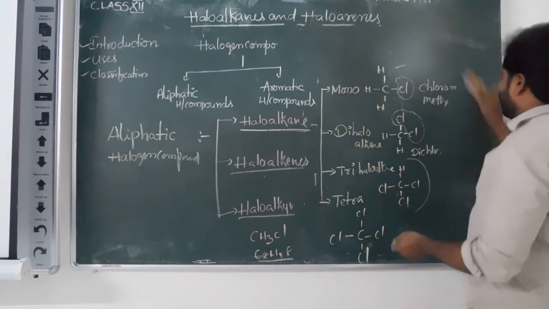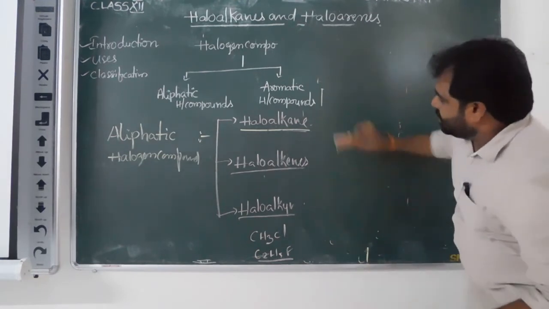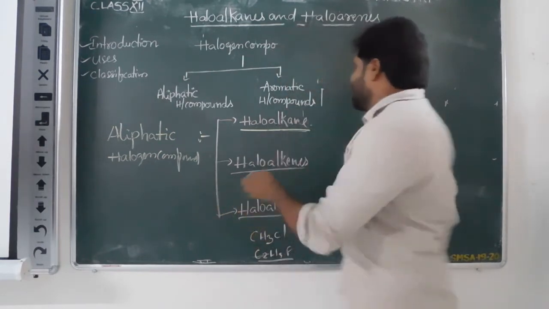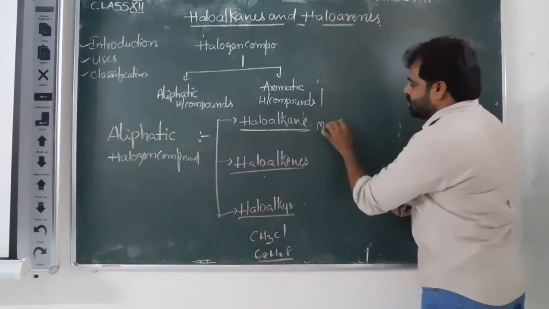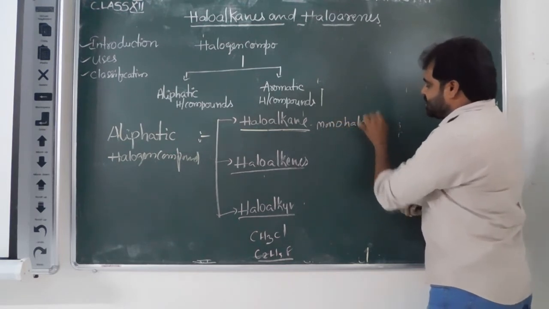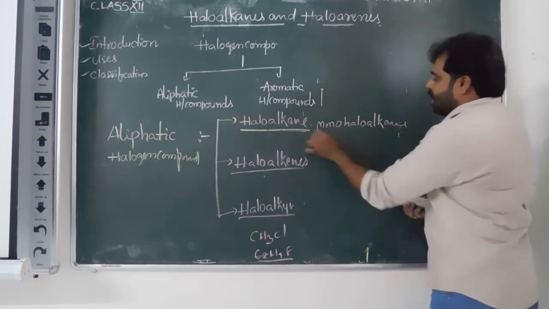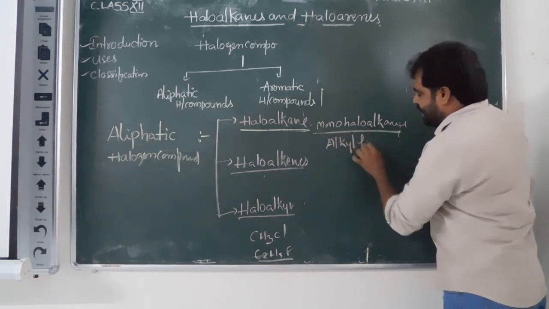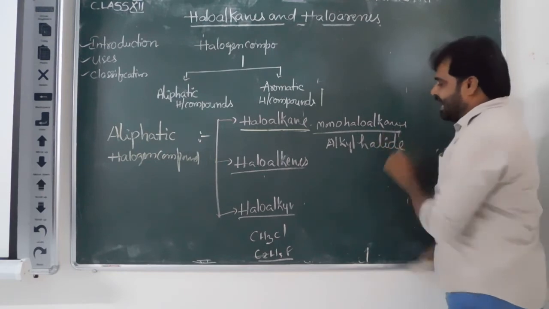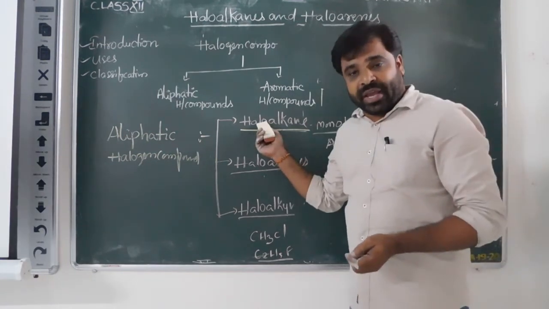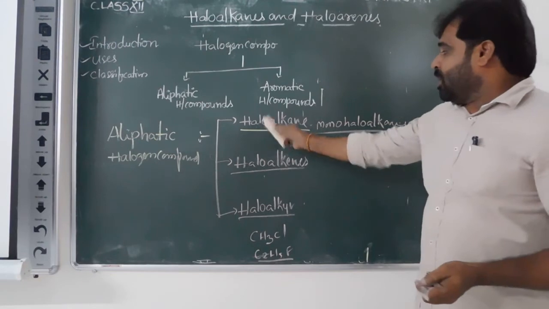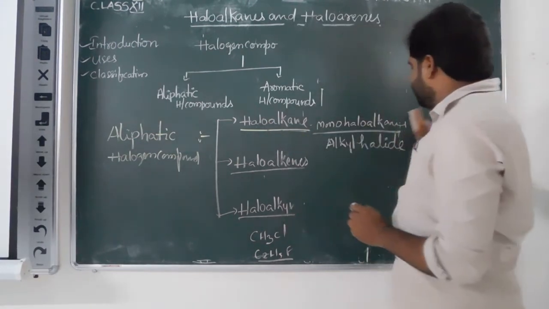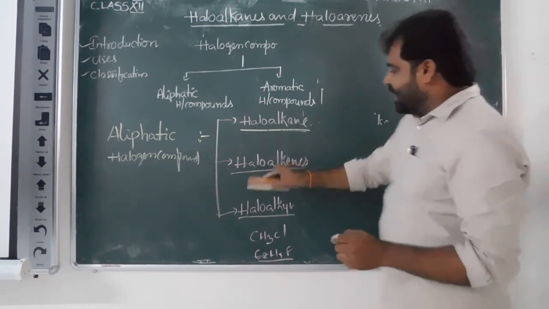The next, another important point here: the haloalkanes, especially the monohaloalkanes, are known as alkyl halides. This alkyl halide is the common name of the haloalkanes. Clear? Okay. Next, haloalkenes.